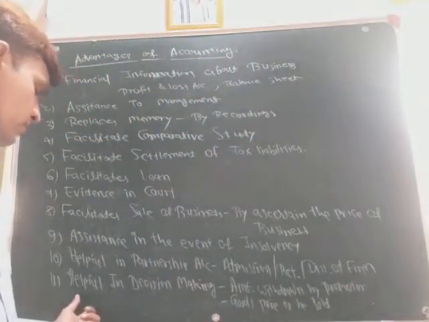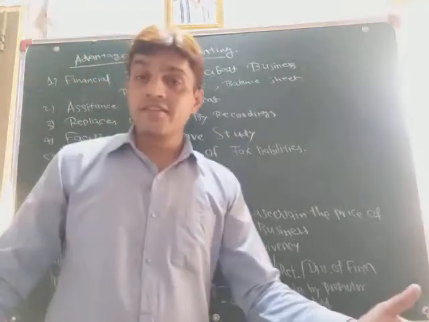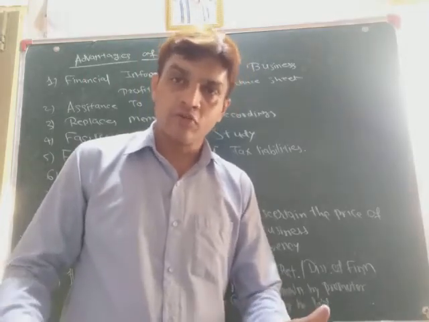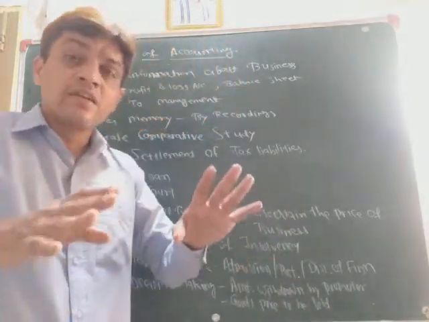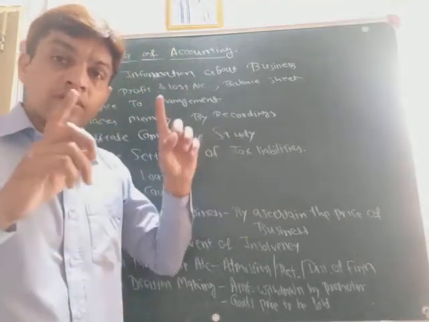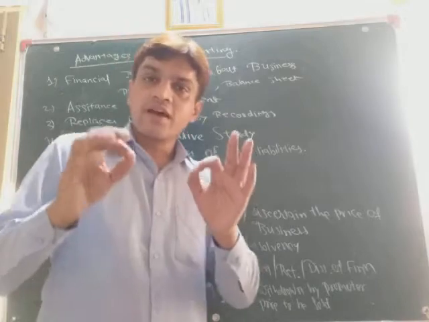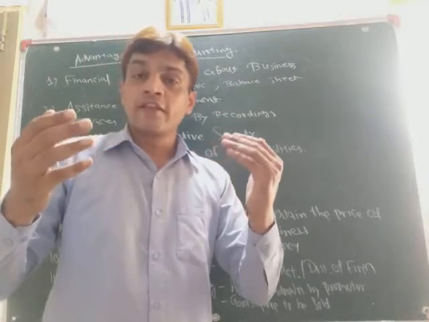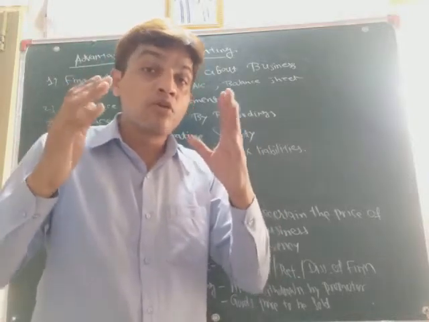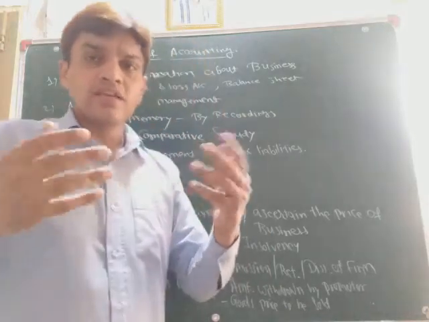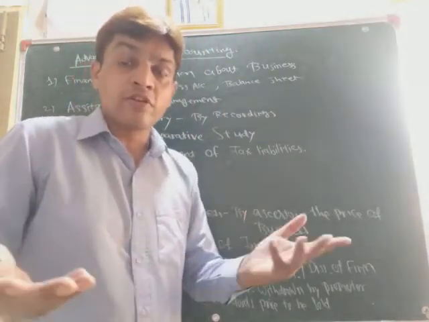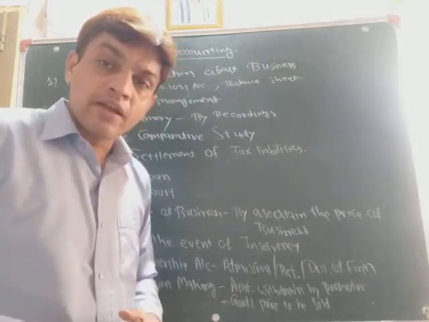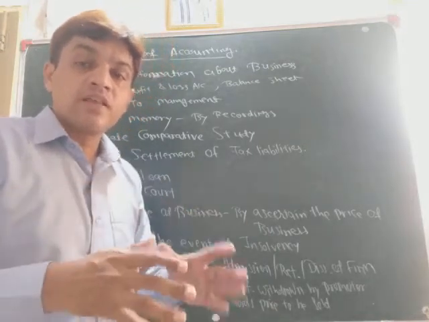And the last one, helpful in decision making. Yes, in decision making by promoter. Promoter means the owner of the company or owner of any firm, business, whatever. They can take decisions on the basis of these accounting records. So what kind of decisions are there? Here is amount withdrawn by promoter. Mukesh Ambani, the owner of Reliance company, is the promoter of the Reliance company. Now he is also in need of money because he is also a human being. So he can decide how much amount he can withdraw from his company. That would be decided first in the accounting records.